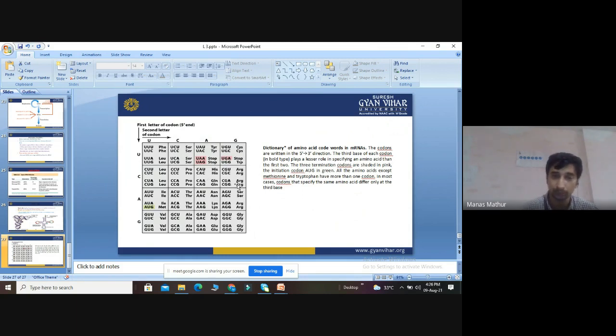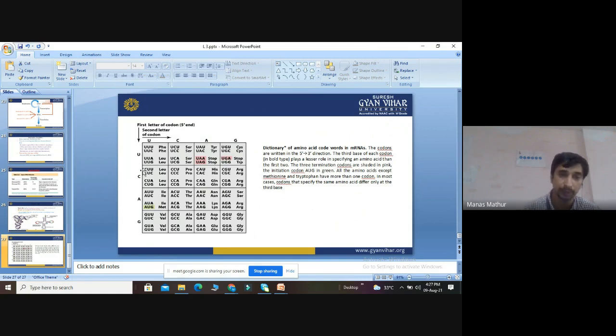CGA codes for arginine and CCG codes for proline. CCA and CGA are almost the same, but differ in the middle position. If in arginine G is replaced by C, it will form proline. So these are the main things we discussed about the triplet codons.